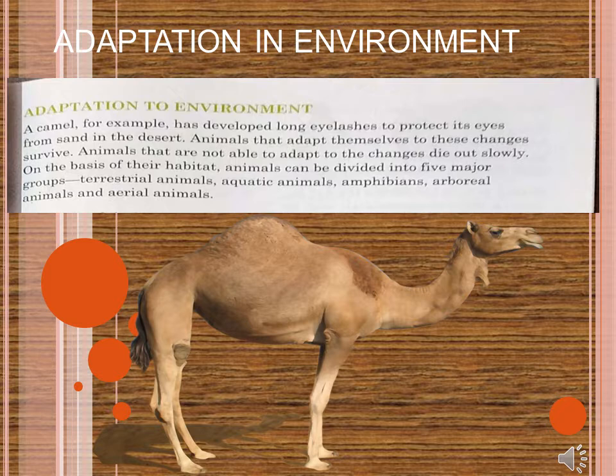Okay. So what will be the first example that comes to our mind whenever we are discussing adaptation? The first animal that comes to our mind is the camel. A camel has so many changes in its body which help it to adapt to its habitat. So what is the habitat of a camel? We all know that very well.